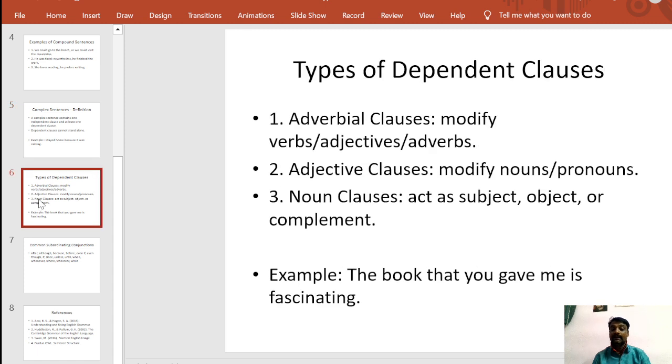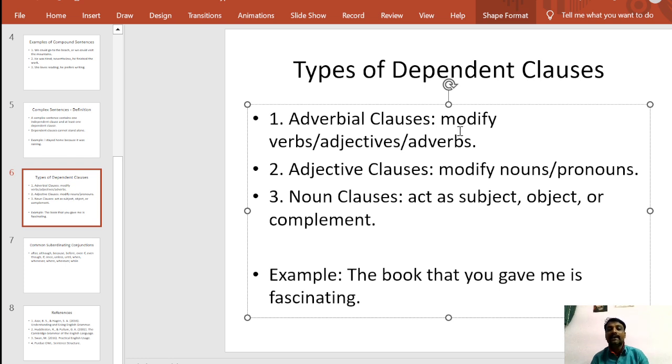Yes, we can observe the types of dependent clauses. Let us see what kinds there are: adverbial clauses. Adverbial clauses modify verbs, adjectives or adverbs. So these are called adverbial clauses. And now the adjective clause. An adjective clause will modify nouns or pronouns, meaning it describes nouns or pronouns. Next is the noun clause. It will act as a subject, as we will see in the next example, or object or complement. That noun clause will also be there.